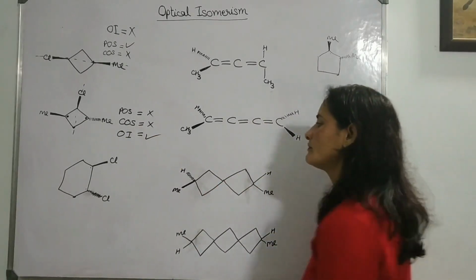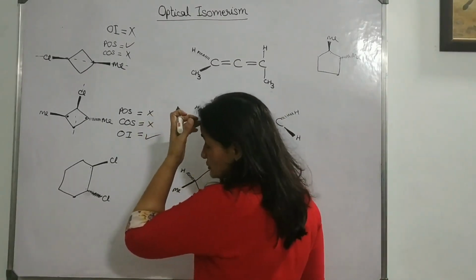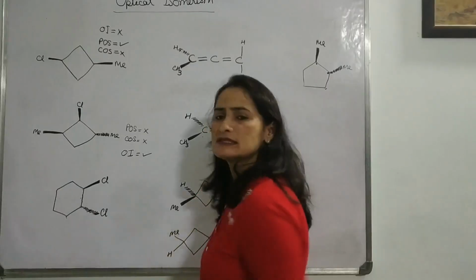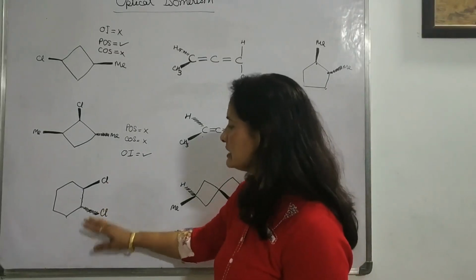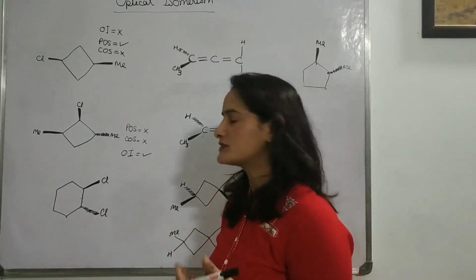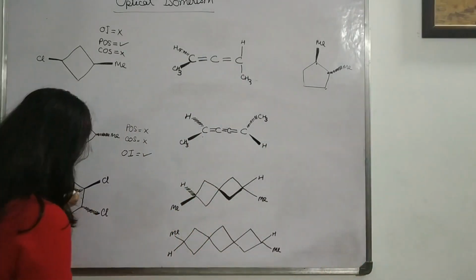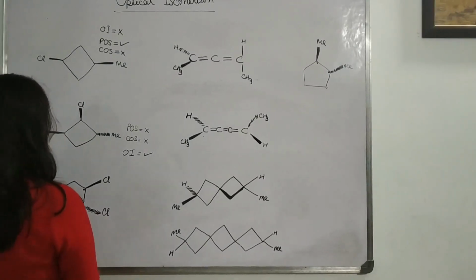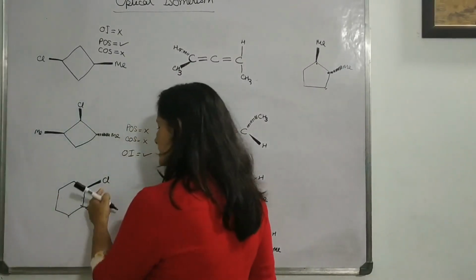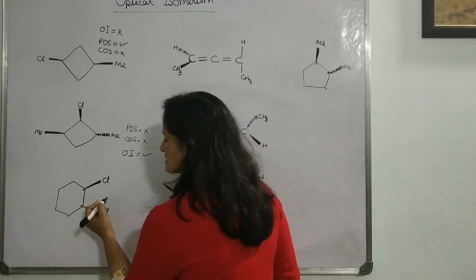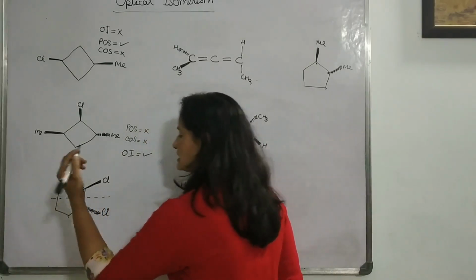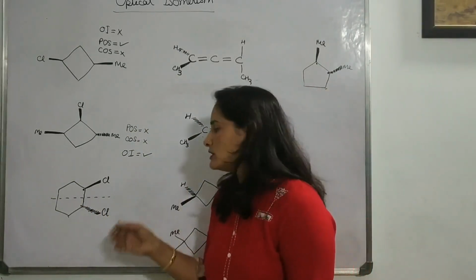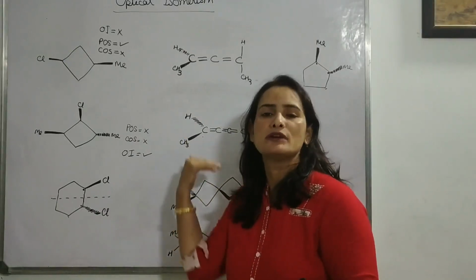Clear? Now in this case, let's go through POS and COS clearly. They both have two chiral centers because one chlorine and the other chlorine are not symmetrical. That's why these two are the chiral centers in the molecule. If we try for the POS, you can easily see that of the chlorine groups, one is wedge and the other is dash. If we try a line passing through the center, it's not going to give equal or similar halves, because one group is front and the other is back.